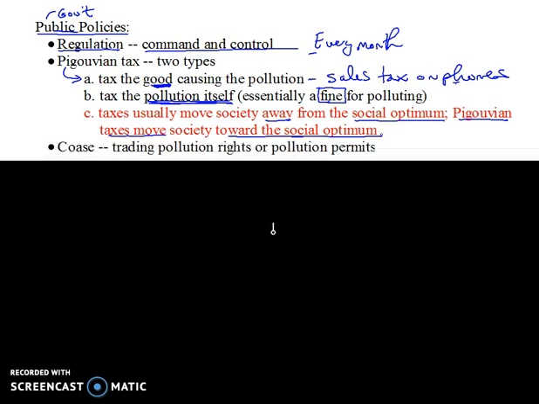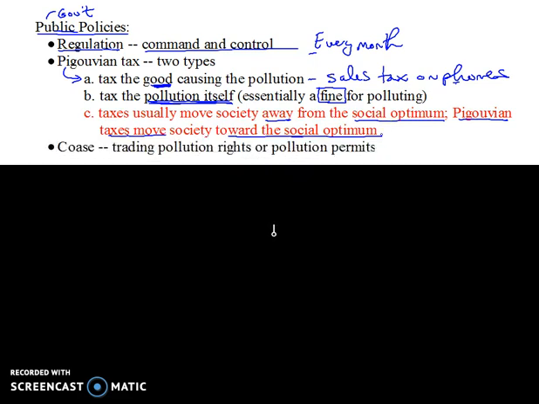And then finally, the last thing that we could do is use the Coase idea, and we could create pollution rights. This is the right to pollute, but you can only pollute if you purchase the right to do so, which means you have to buy a pollution permit, and then those pollution permits can be bought and sold in the open market.